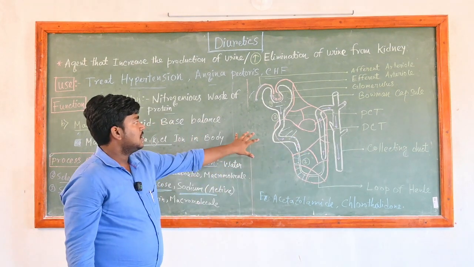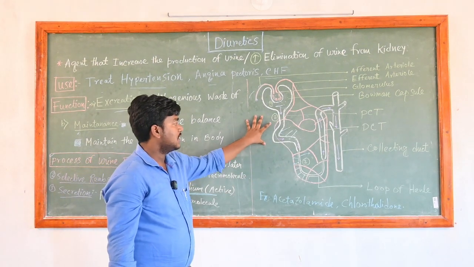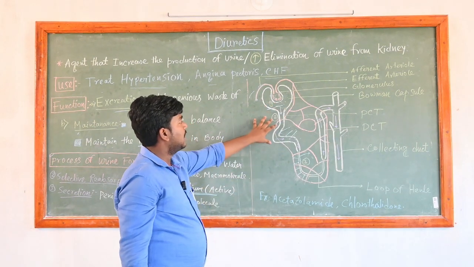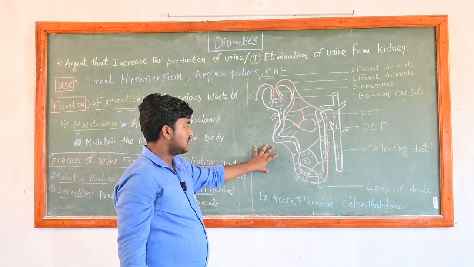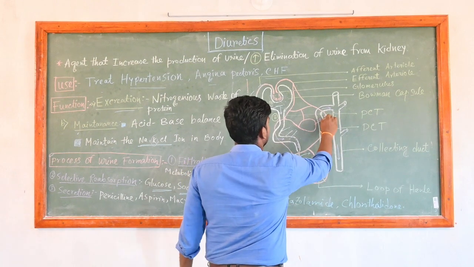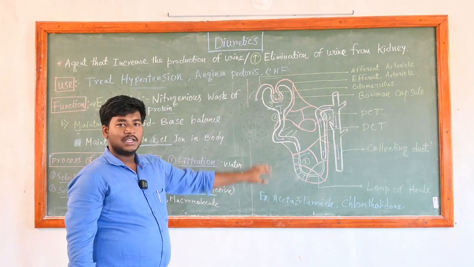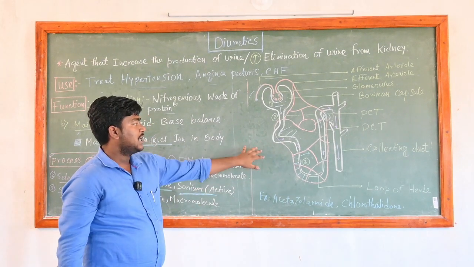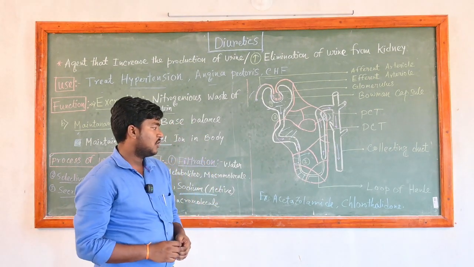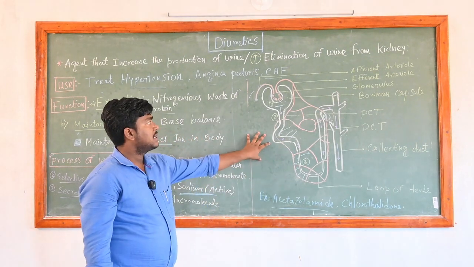In this way, urine formation occurs. Regarding the mechanism of action, where the diuretics act, we can point out the following. 1 is the glomerular filtration, 2 is the proximal convoluted tubule, 3 is the loop of Henle, and 4 is the distal convoluted tubule. According to where the diuretics work, we can classify them into various categories, like osmotic diuretics, such as mannitol, carbonic anhydrase inhibitors, such as acetazolamide, or thiazide diuretics, such as chlorthalidone.